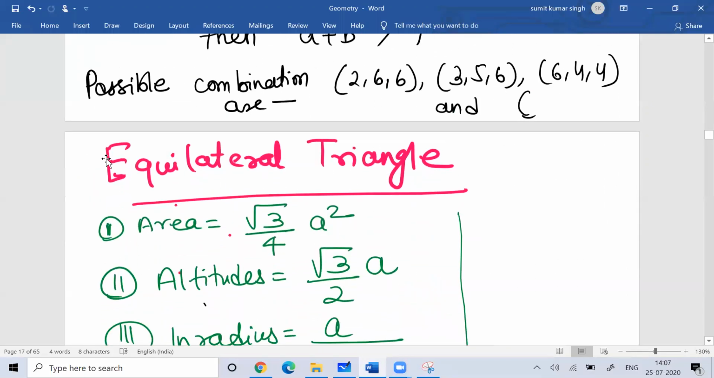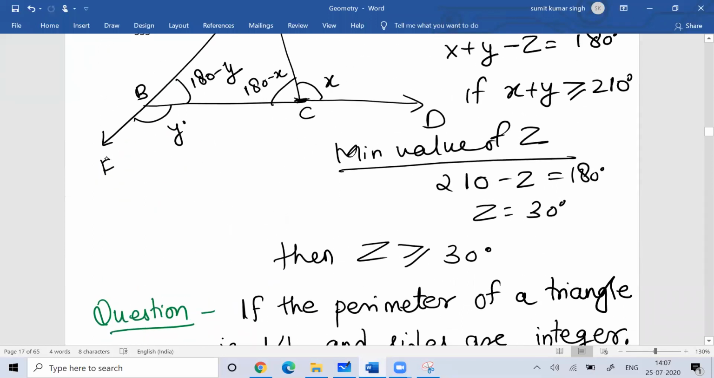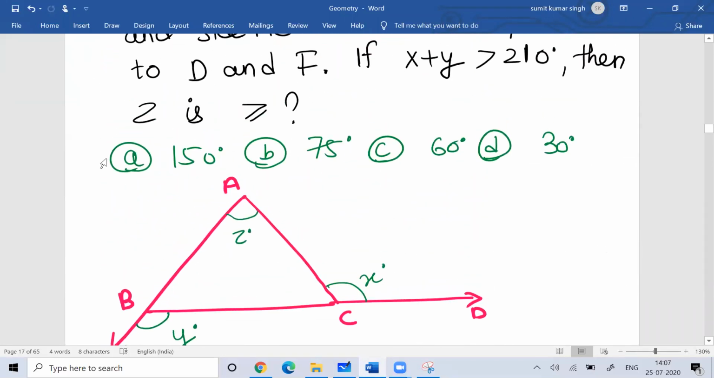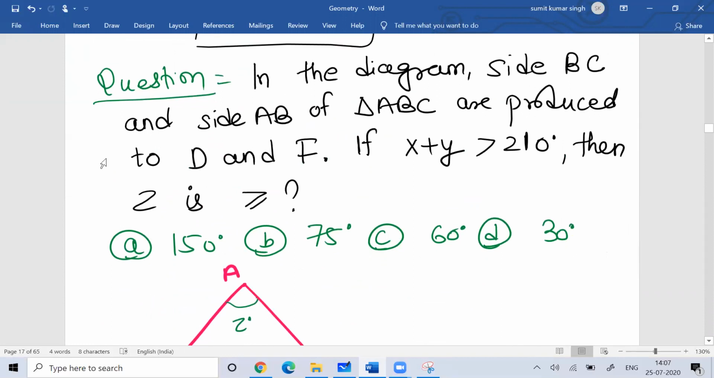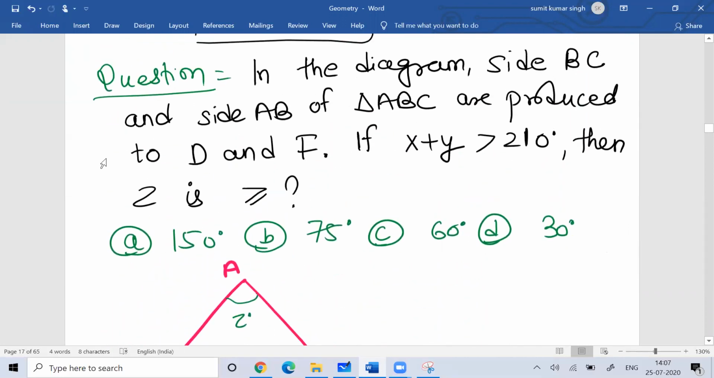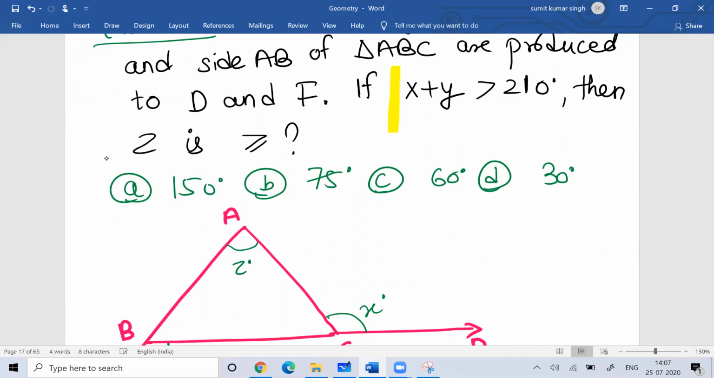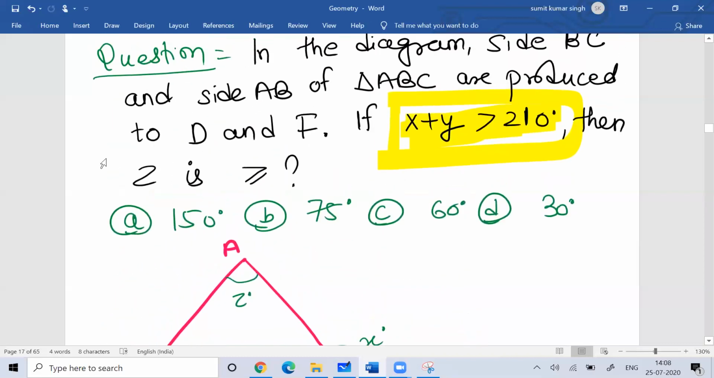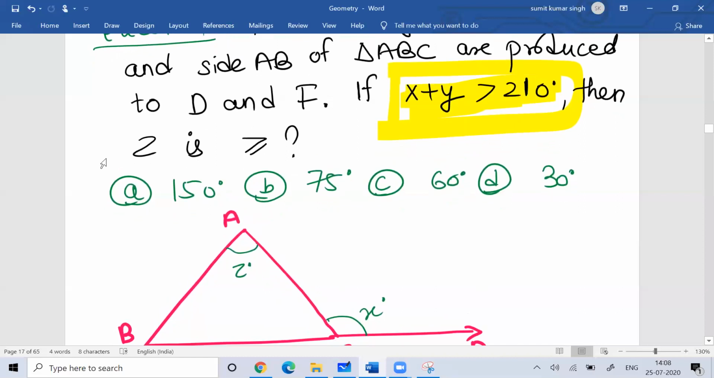So this I did. We'll talk about equilateral triangle later. Okay, fine. So see this question. This would be our last question. Equilateral triangle we'll discuss not right now. In the diagram here, side BC and AB of the triangle are produced to D and F. So side BC is produced to D and this is produced to F. It is given that the sum of x plus y is greater than 210 degrees. Find the minimum value of z.